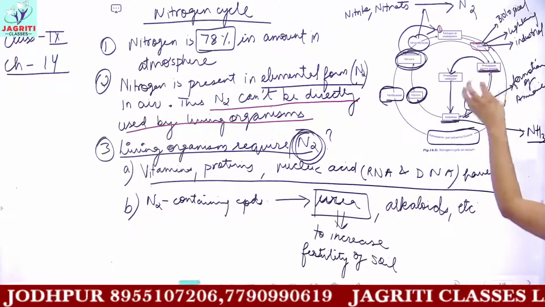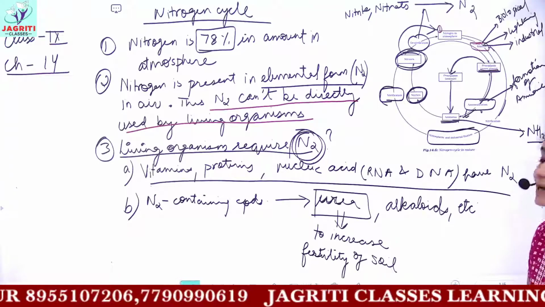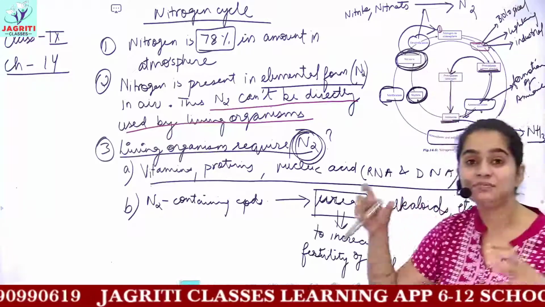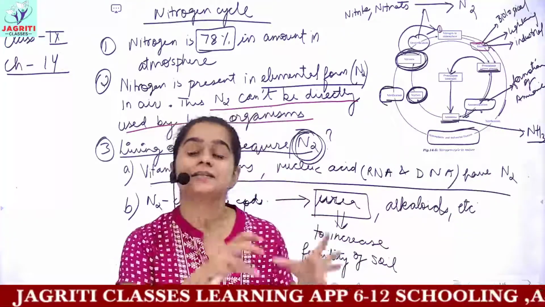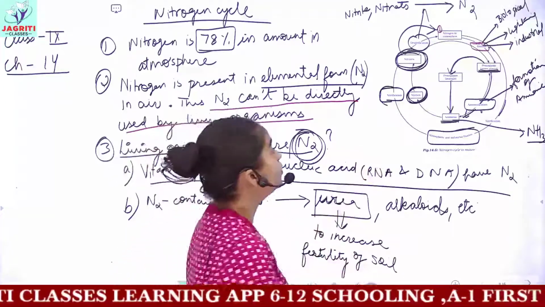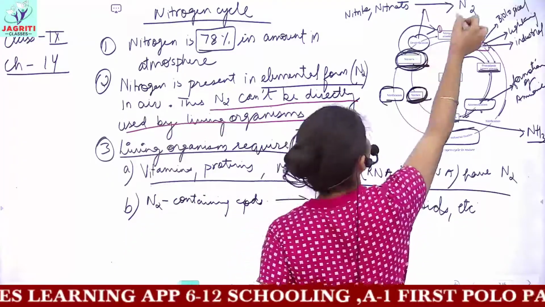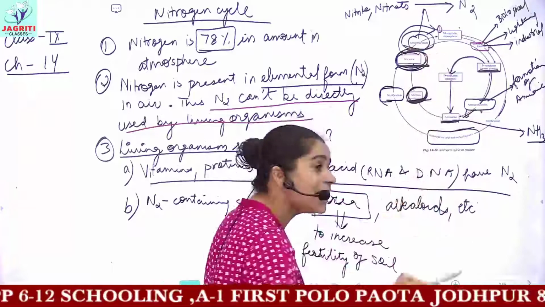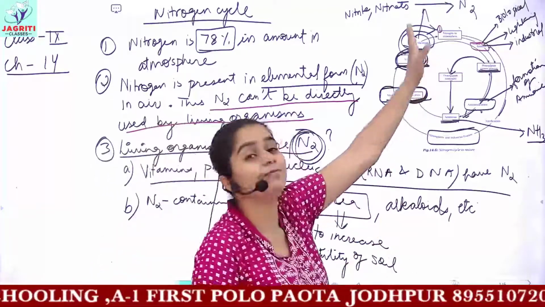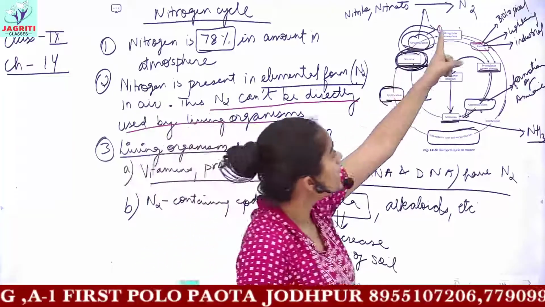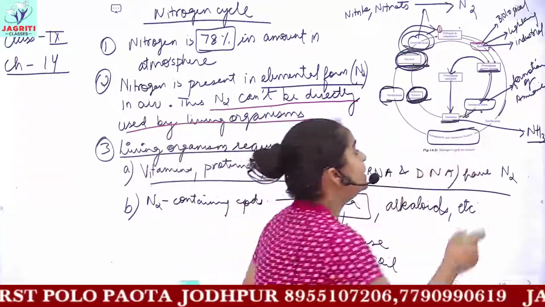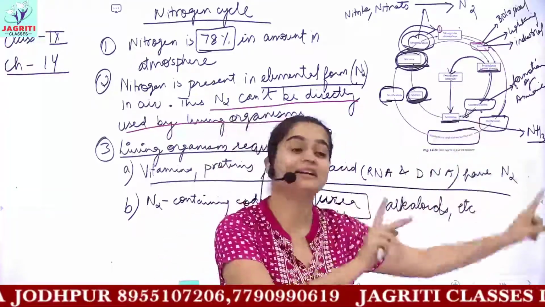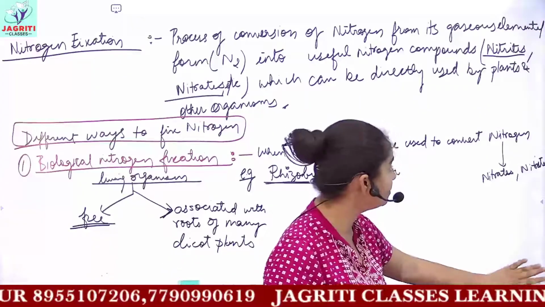Now when the plant and animal die and mix up in the soil, there are certain bacteria present in the soil which convert these nitrites and nitrates back into nitrogen. These bacteria are called denitrifying bacteria, and the process is known as denitrification. Whereas the process in which nitrogen is converted into nitrites is called nitrification, and it is done by nitrifying bacteria. So this completes your nitrogen cycle.